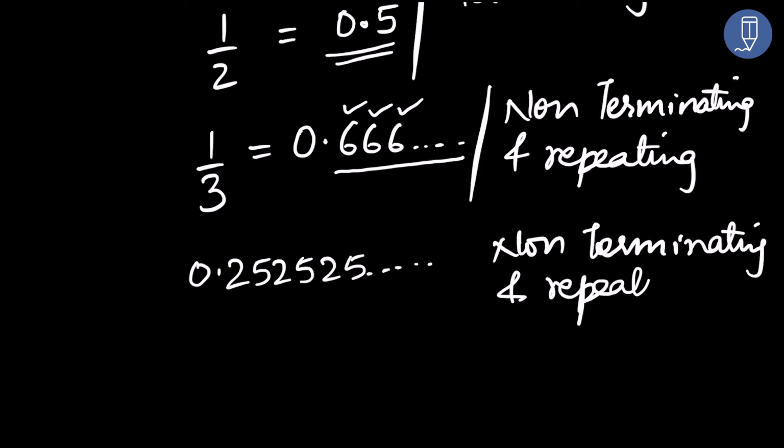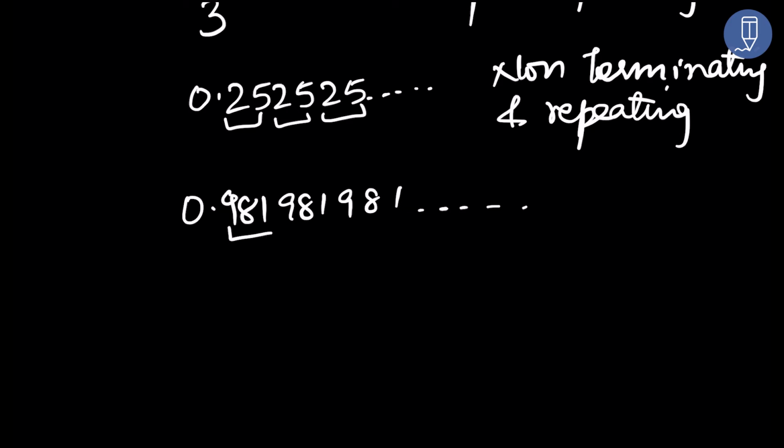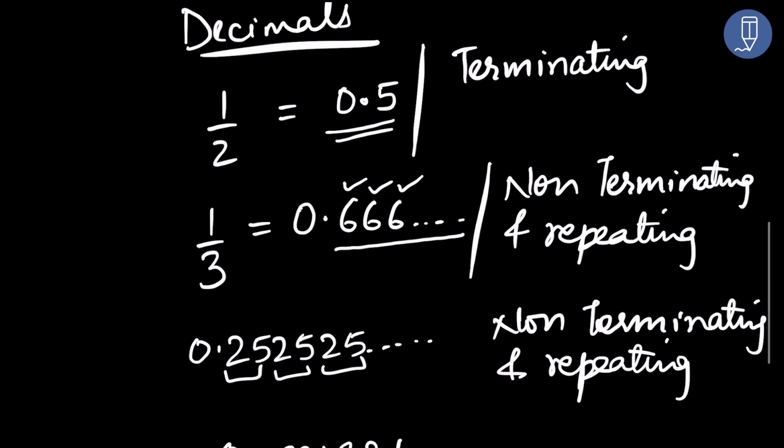What is repeating here? 25. 25 is repeating. Let us take one more example. 0.981981 and so on. This is also non-terminating and repeating. So all these numbers, terminating, non-terminating and repeating, are decimals.